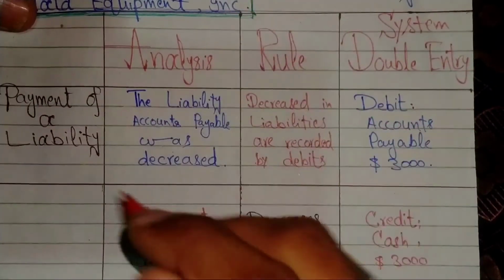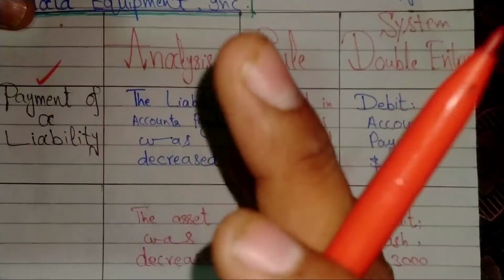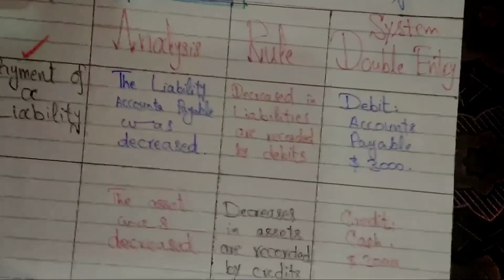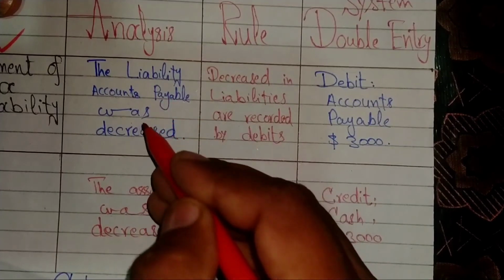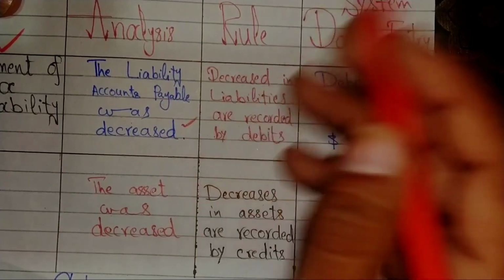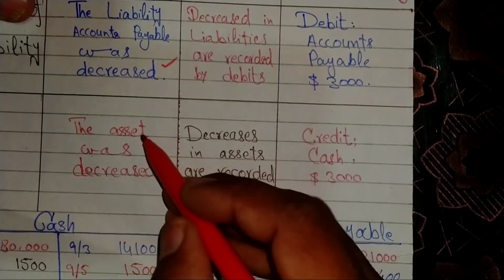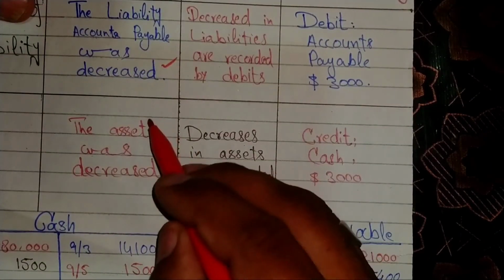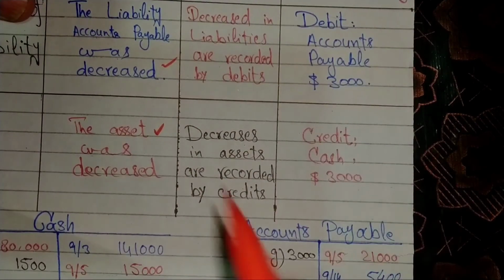Now we will move toward workings of this transaction. The first is the snapshot, which is payment of a liability. Simple. When we talk about the analysis of this transaction, the liability accounts payable was decreased, right? The second analysis of this transaction, the asset was decreased, which is cash.